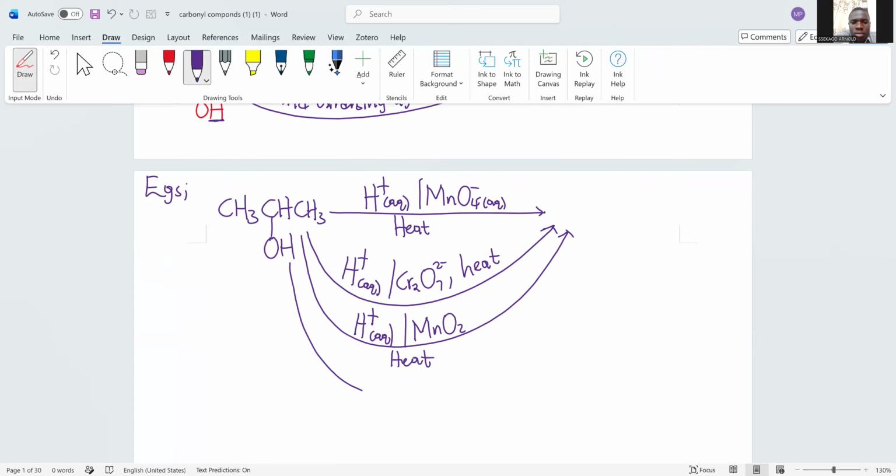If you use copper at 300 degrees centigrade, among others, we get a ketone.